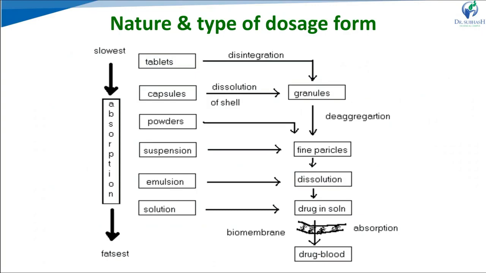Between capsule and tablet, capsules give a faster rate as compared to tablets, because in hard gelatin capsules the drug powder is directly filled. When the gelatin layer ruptures or dissolves, the powder goes directly to the dissolution media or biological fluids, and goes for dissolution and absorption. In tablets, we go for compression. A high compression force is applied and we mold the powder material into tablet form. So first they have to go through disintegration, afterwards dissolution, and then absorption. So they take more time as compared to other dosage forms.